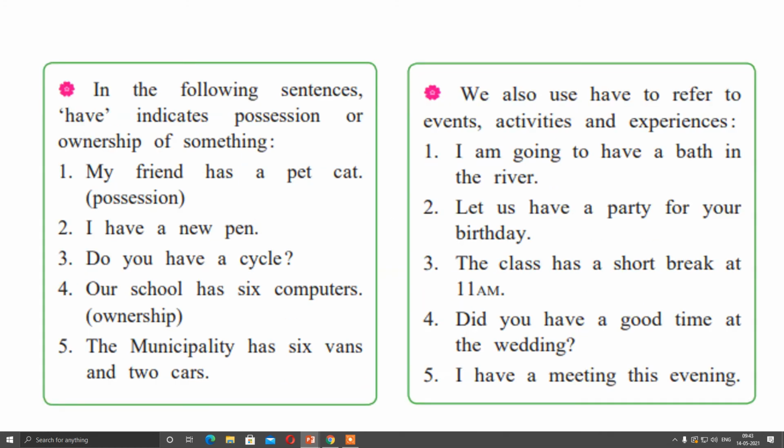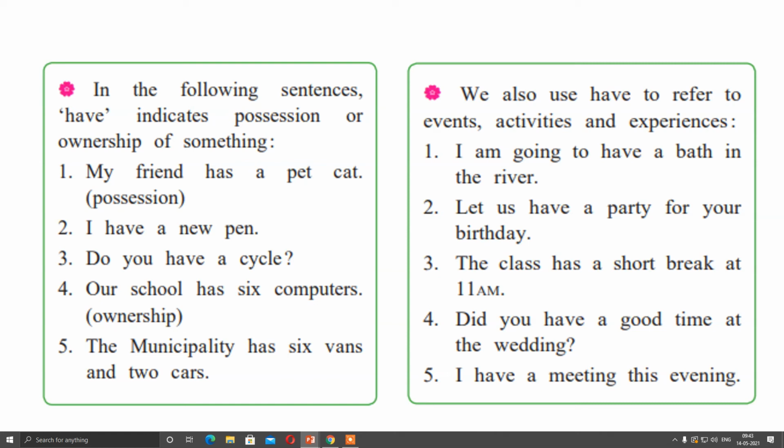In the following sentences, have indicates possession or ownership of something. Possession means what? It belongs to that particular person. For example, my friend has a pet cat. That means that cat belongs to your friend. So your friend is showing possession.